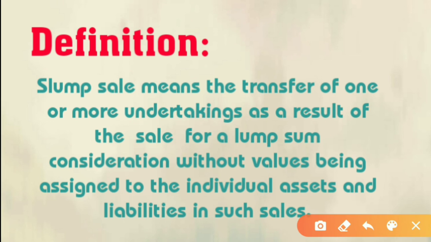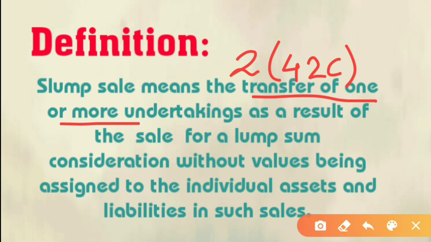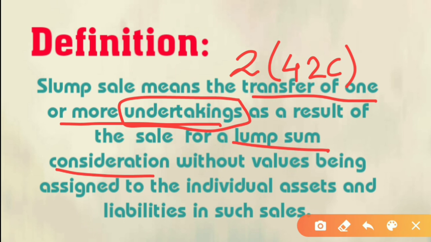The definition. Section 2, subsection 42C defines the slump sale. It means transfer of one or more undertakings, meaning a business unit has been sold as a result of the sale for a lump sum consideration, meaning for a huge amount, without value being assigned to individual assets and liabilities.